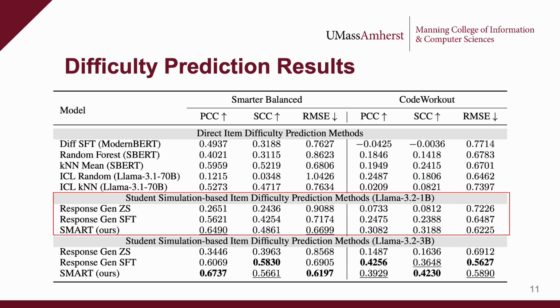For simulated student methods, when using the 1 billion Llama model, SMART outperforms the SFT-trained simulated student, which in turn outperforms the pre-trained simulated student. When using the 3 billion Llama model, SMART and the SFT model are more competitive, but both outperform the pre-trained model.